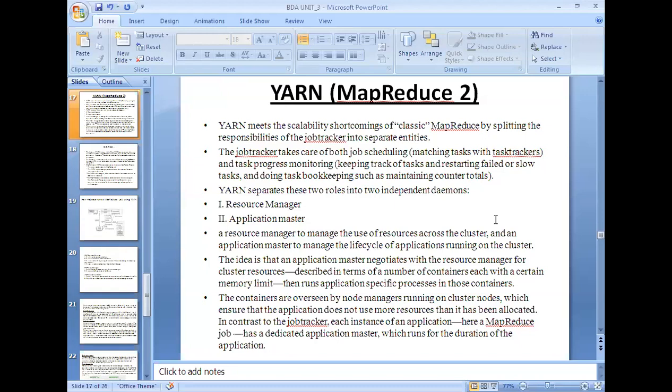That is the reason why MapReduce in Hadoop 2.0 was split into two different entities. The job tracker's responsibilities are divided into two entities. The job tracker takes care of both job scheduling and task progress monitoring.